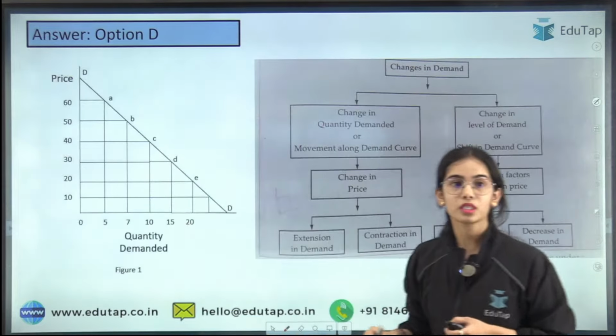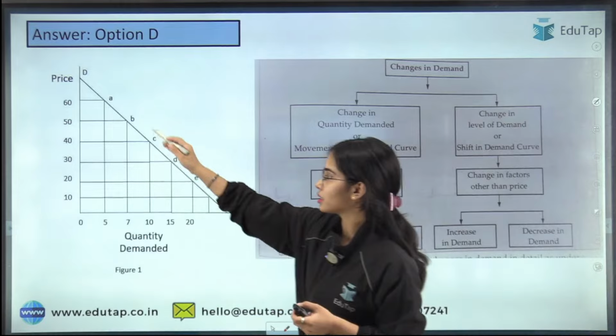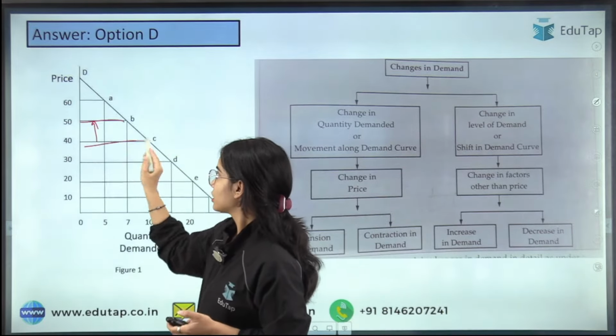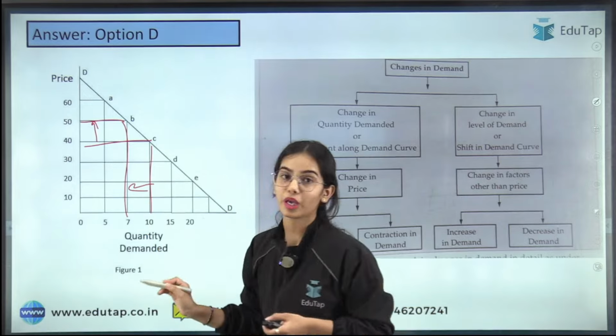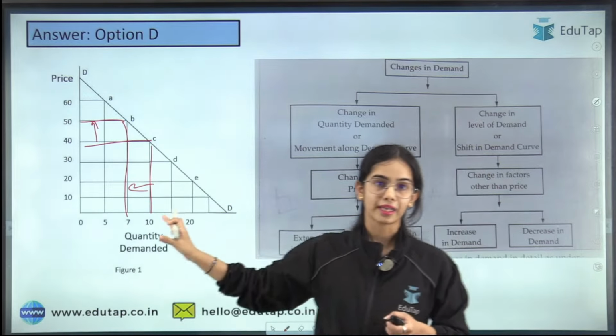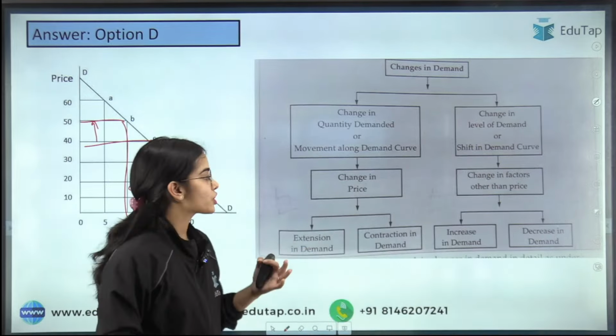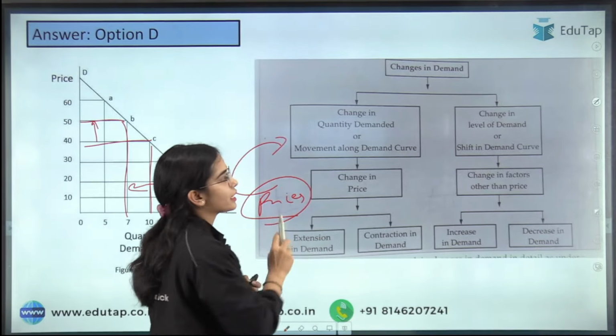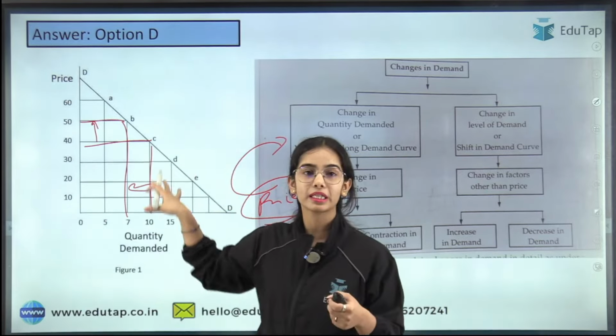Okay. So now, this is the demand curve. If the price of Coke is increasing, the demand for Coke is decreasing. This is the diagram that you can see. If the prices are changing, then it leads to the movement along the demand curve.